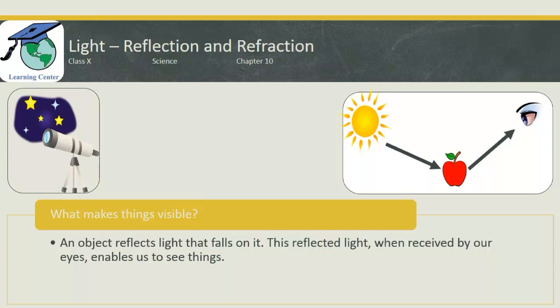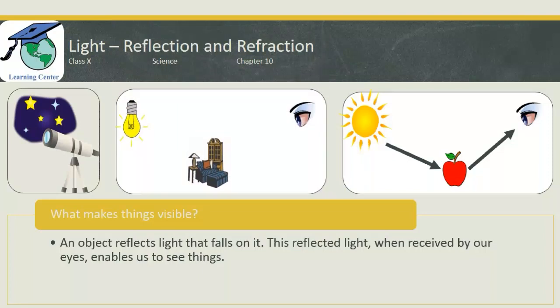Let us take a practical example. Now we are sitting in one room, and in the other room there are many things, maybe chair, sofa, bed, etc. Now you are sitting in this room, and in that room the light is on, but still are you able to see those objects from here? No. Why are you not seeing this? Because the light from the light source, maybe a tube light, falls on that object, but it is not reflected to your eyes. It is being obstructed by walls in between. That is why you are not able to see the objects on that side.